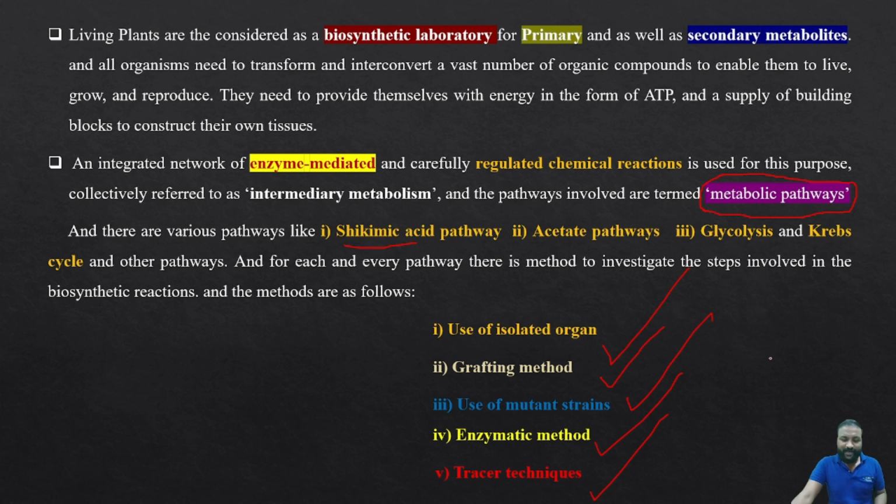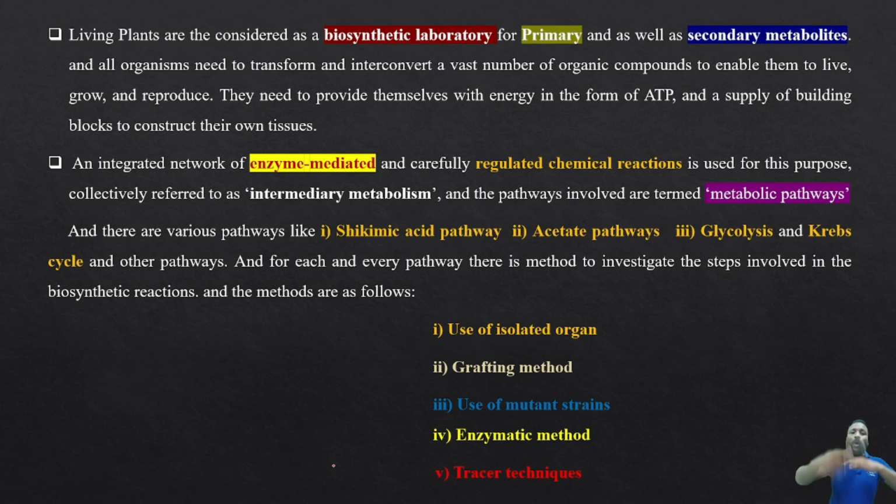Clear? By the end of this slide you got to know the need for investigation of biogenetic studies. Your mind should strive for it: biogenetic studies should be investigated in order to know what is a precursor, what is a key intermediate, and what is the end product, and which enzyme is involved, which enzyme is changing the rate of reaction.